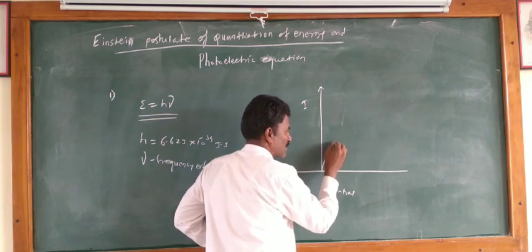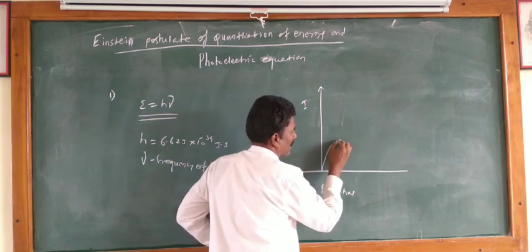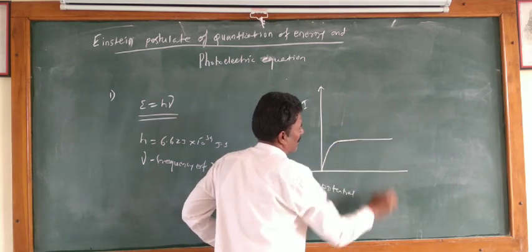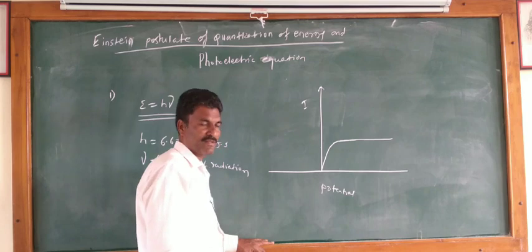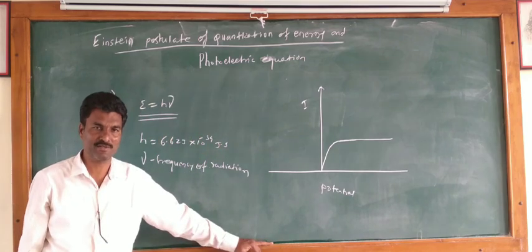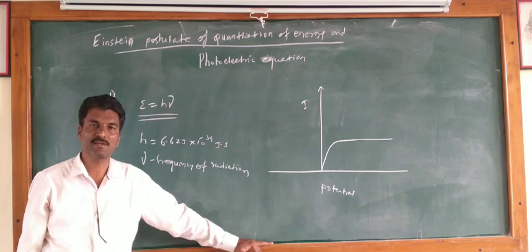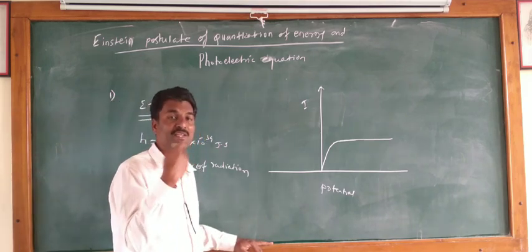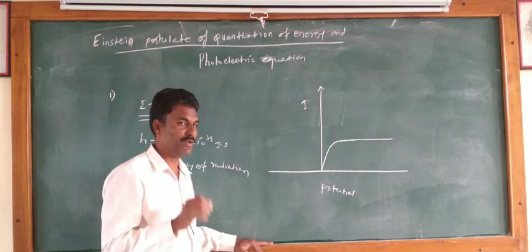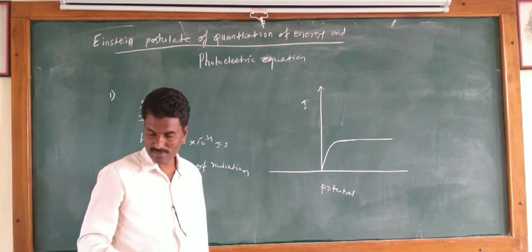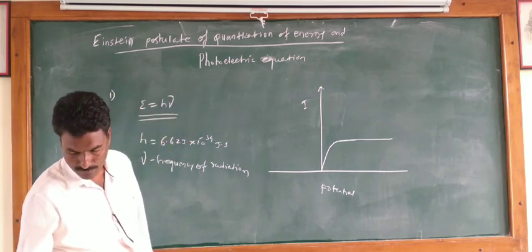And if the potential increases further, then the current becomes constant. It remains constant, the current does not increase, and that value of current is called the saturation current. This saturation current is different for different intensities of radiation also.